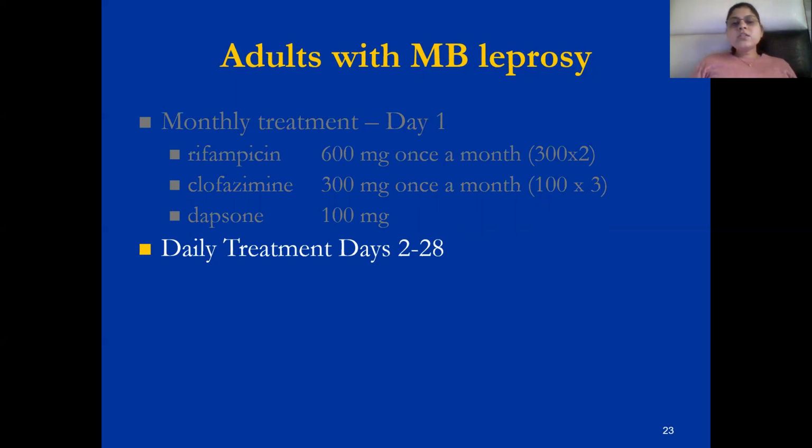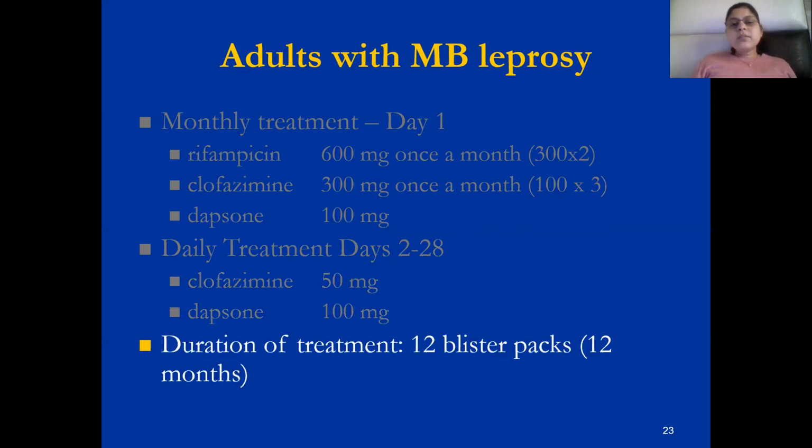And this daily treatment is taken by the patient by itself on days 2 to 28. Clofazimine is given 50 milligram. Dapsone is given 100 milligram. And the duration of treatment is 12 months, which means 12 blister packs are available. After every 1 month, the patient comes, and this monthly treatment is given in the presence of the supervisor. And this daily treatment, the patient takes by itself.